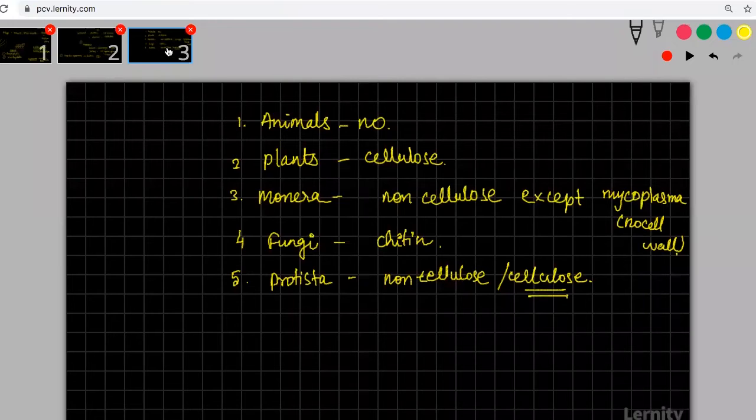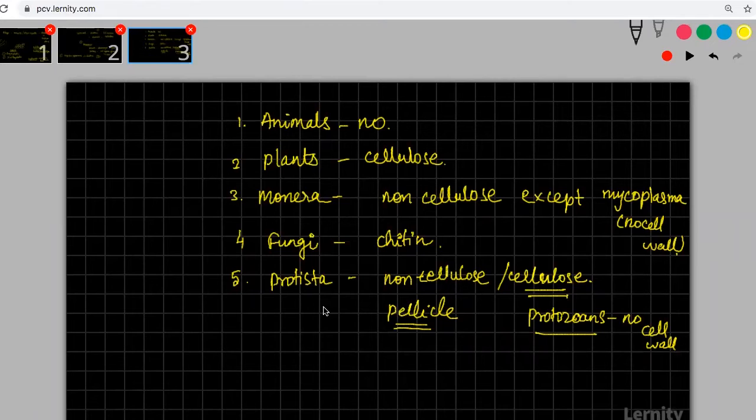You're saying that you cannot understand for protist. Protist will have non-cellulose. Some of them will have pellicle kind of substances. Pellicle kind of substances are not cellulose. It's cellulose, I'm sorry. Okay, and then you have protozoans. Protozoans will not have cell wall because they are all representing animals. So protozoans will not have cell wall.